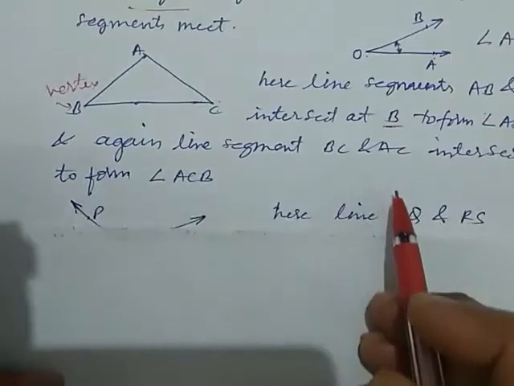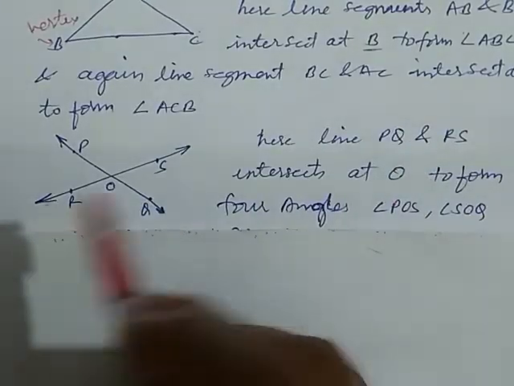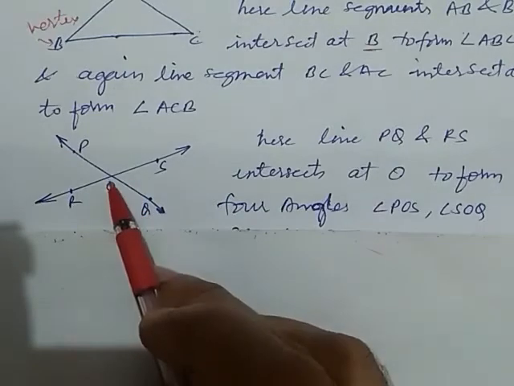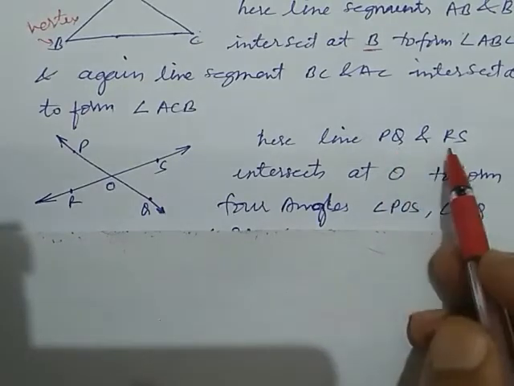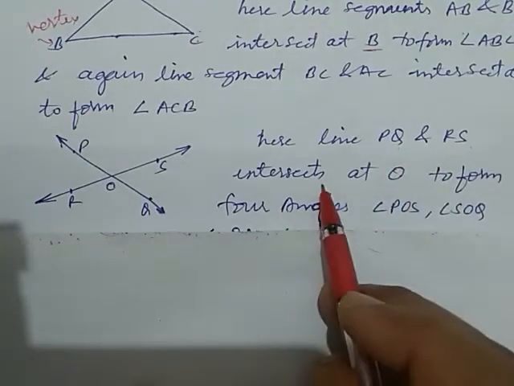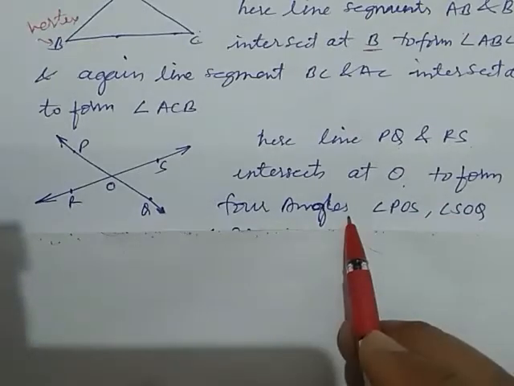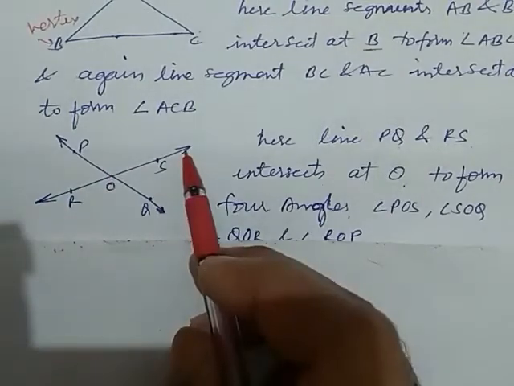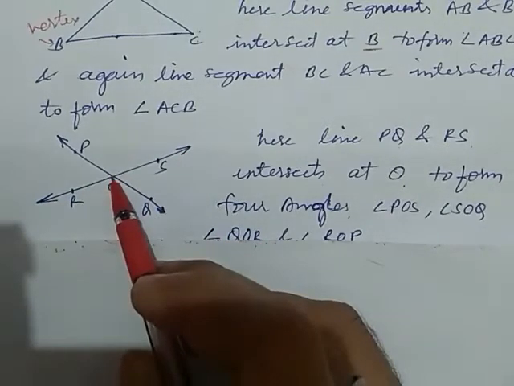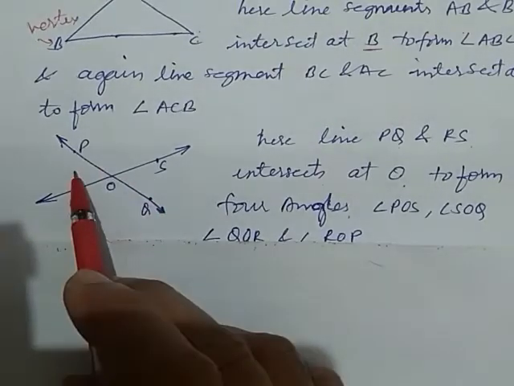Here there are two lines, they intersect each other at point O. Here lines PQ and RS intersect at O to form four angles. What are the angles? These two lines intersect at point O, so they form 4 angles: 1, 2, 3, 4.